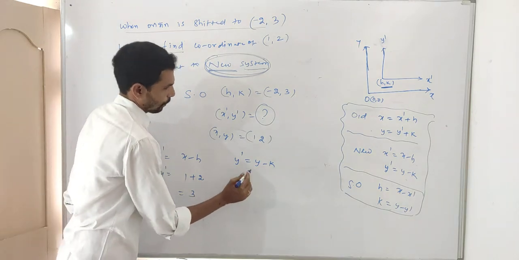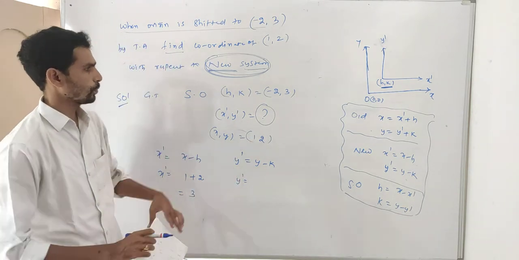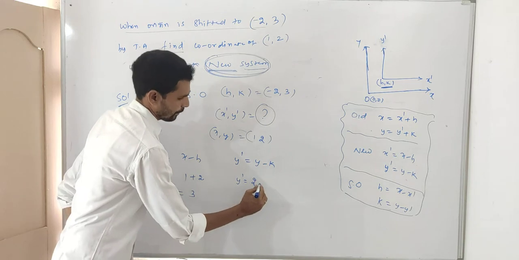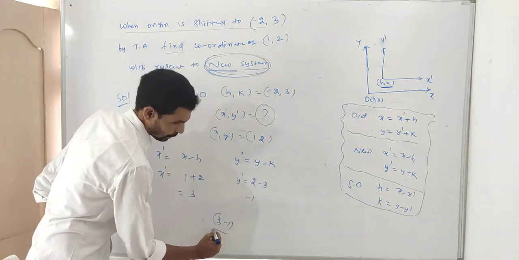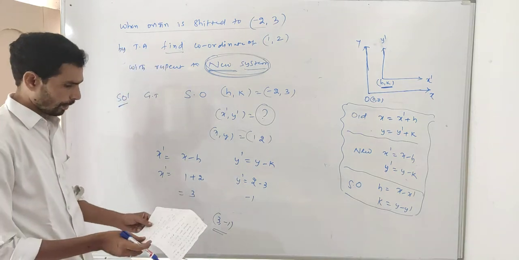Y dash is equal to... What is the y value? Here y value is 2, and k value is minus 3. That is equal to minus 1. Our solution is 3 comma minus 1. Our solution is 3 comma minus 1 only.